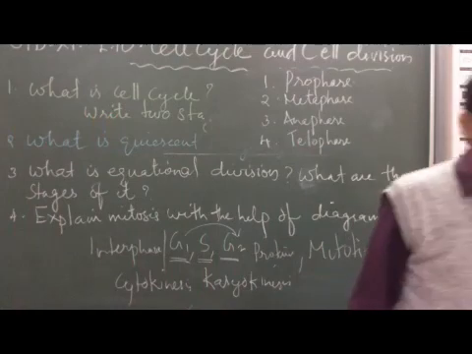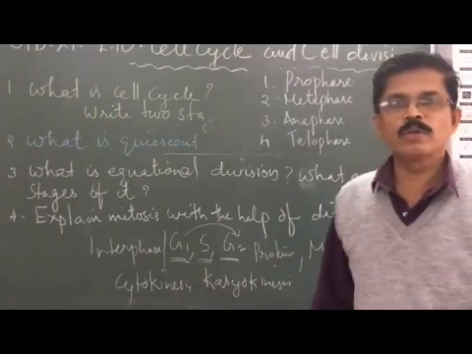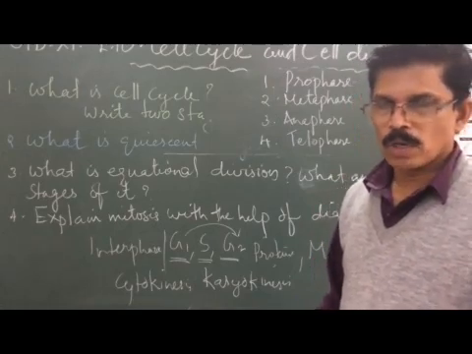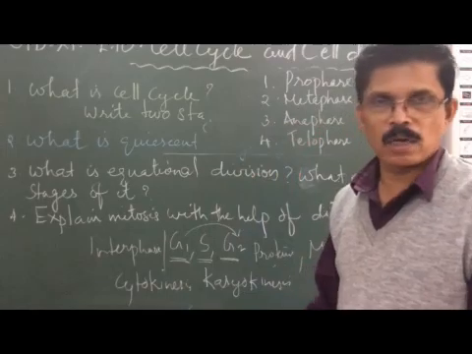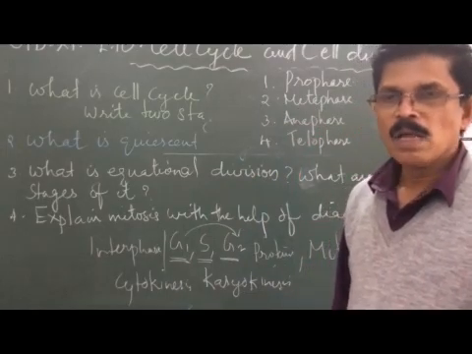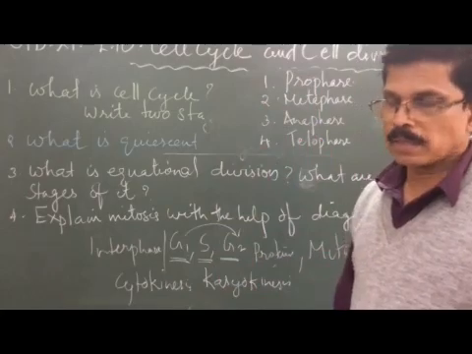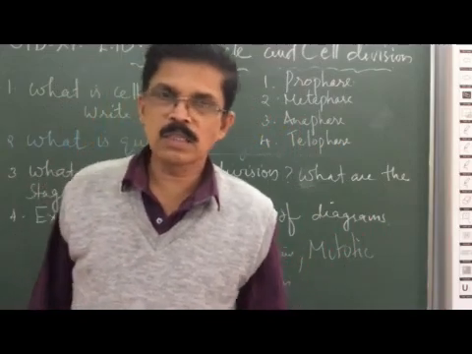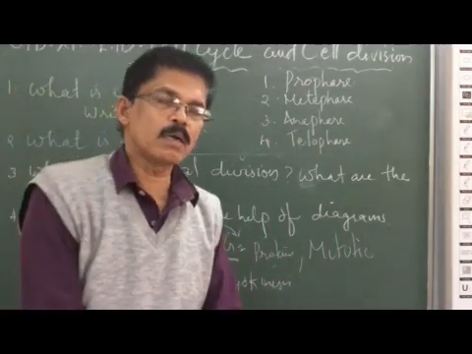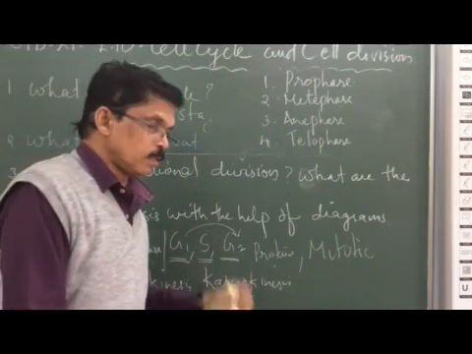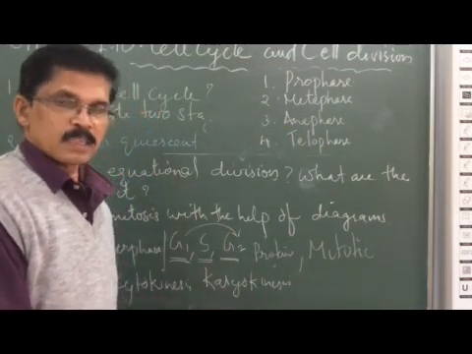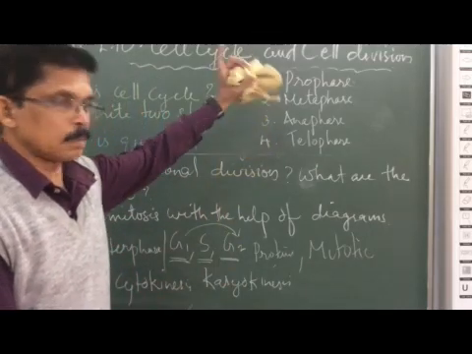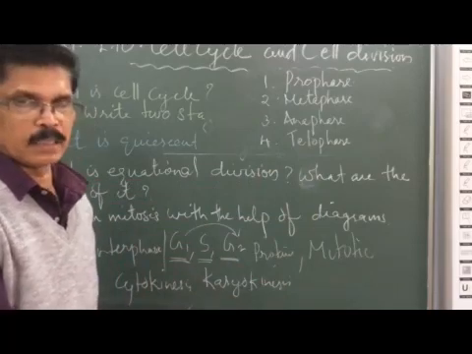In prophase, the nuclear membrane and nucleolus gradually disappear. Those membrane bound organelles also gradually disappear. The second step of prophase is that the chromatin gradually condenses to form distinct, rod-shaped chromosomes. And the third step is that mitotic spindle formation begins from the poles. These are the 3 changes in the prophase.